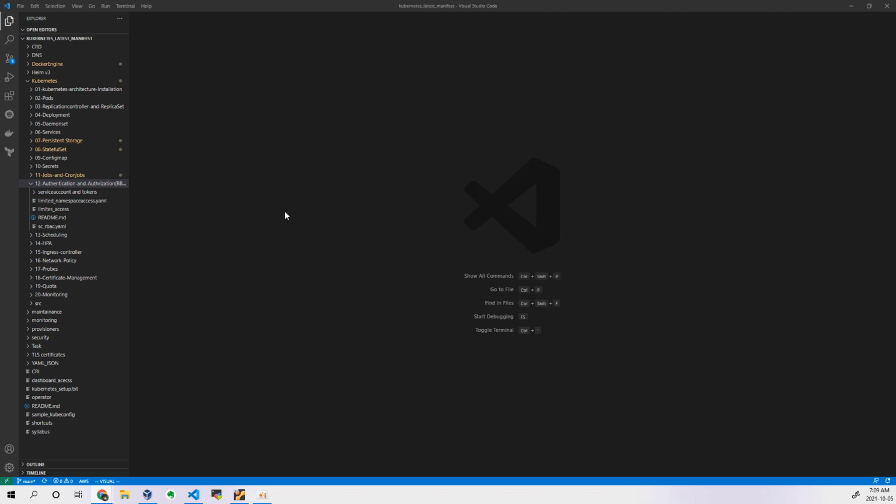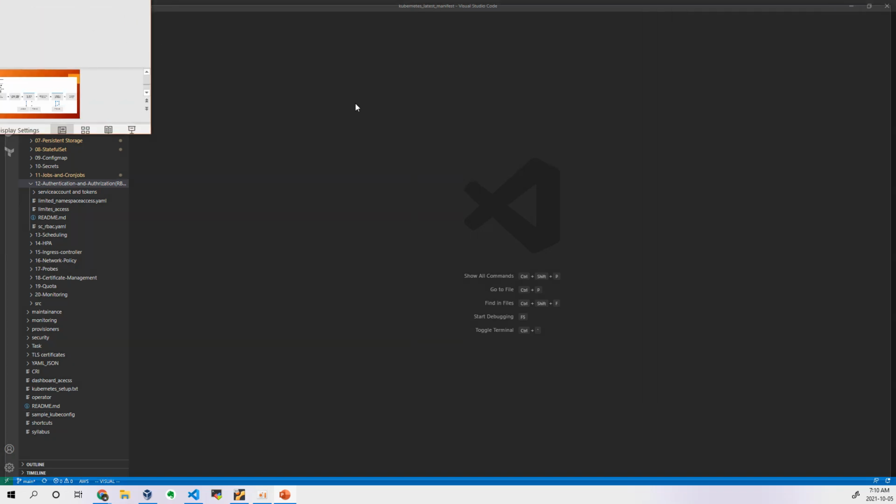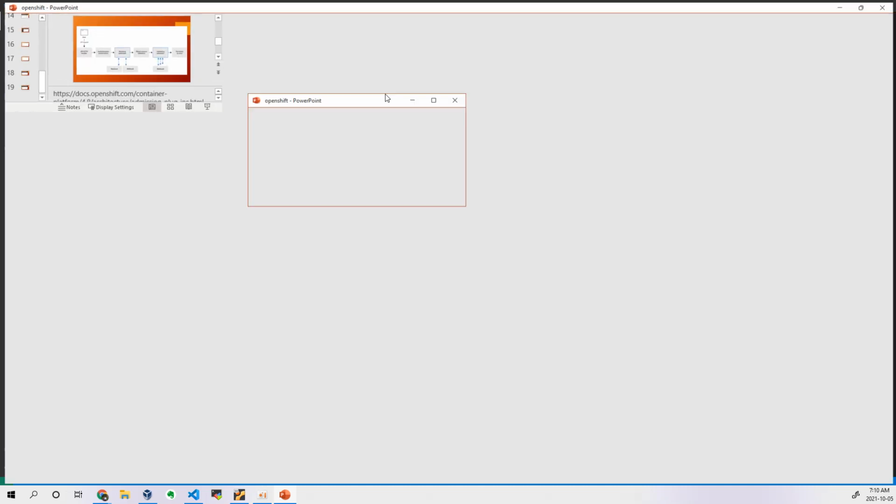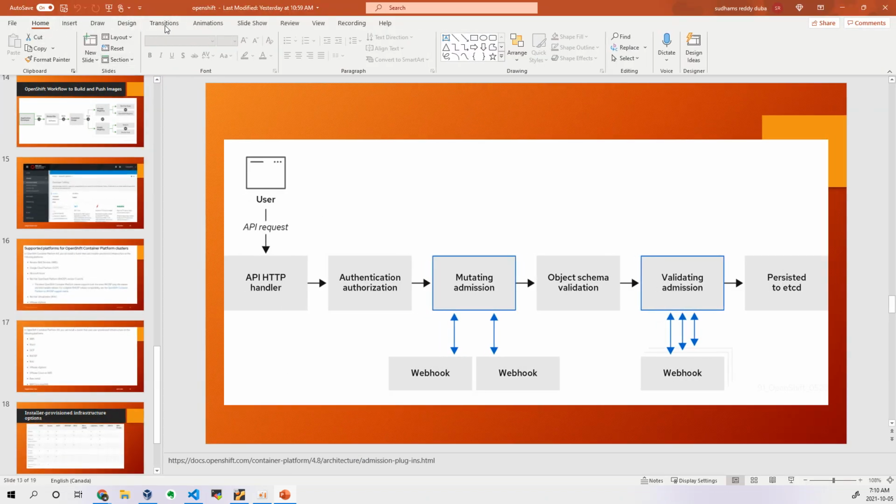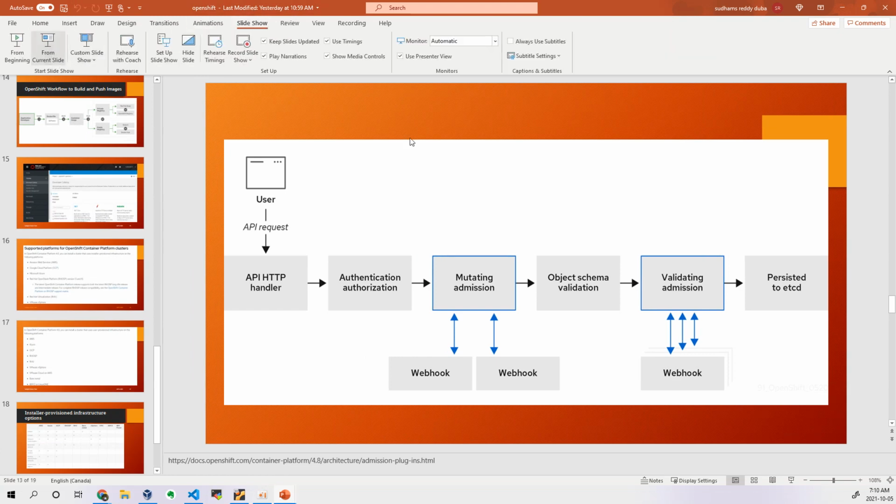So now let us understand what is this authentication and authorization. In order to explain this, let me open one slide. Okay, so let's try to understand this slideshow from the current slide.